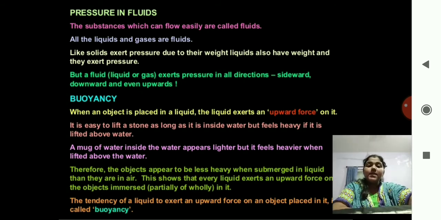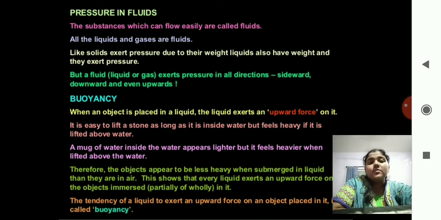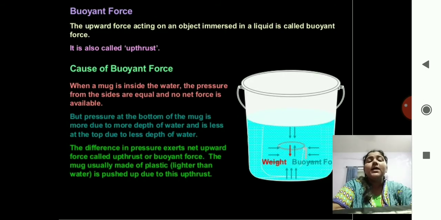So the tendency of the liquid to exert an upward force on an object placed in it is called buoyancy. I'll repeat the definition again. The tendency of a liquid to exert an upward force on an object placed in it is called buoyancy. So now this was the concept of buoyancy.